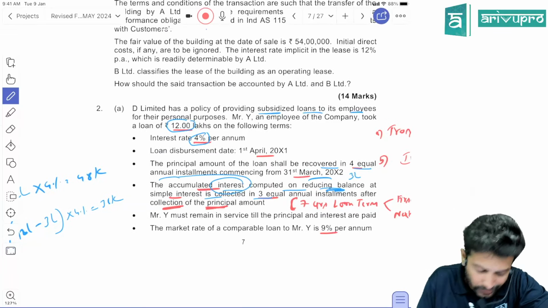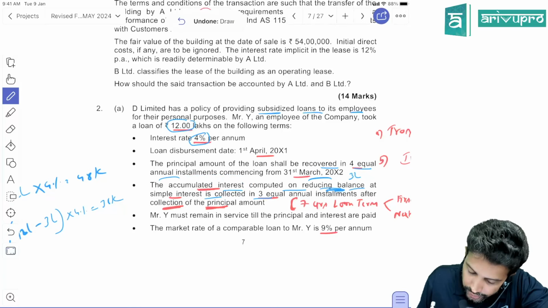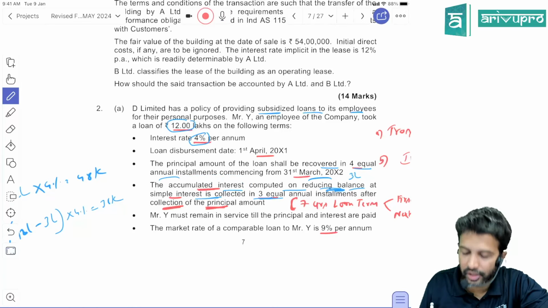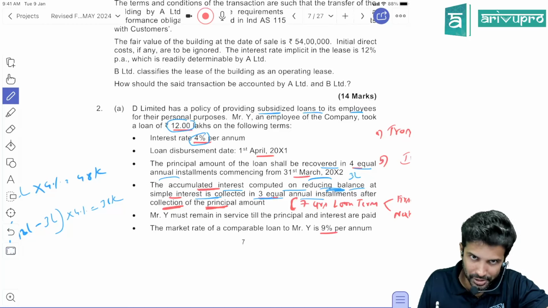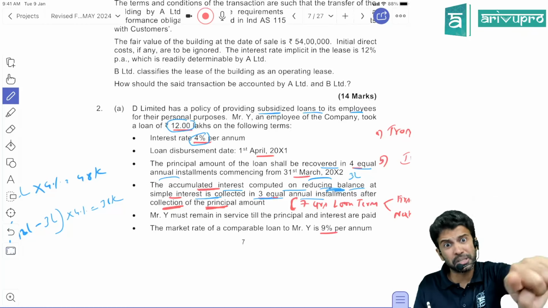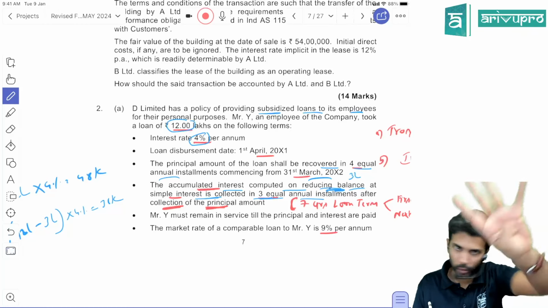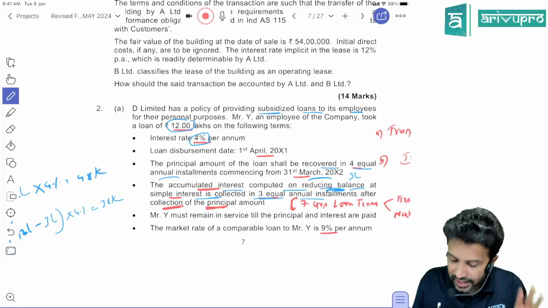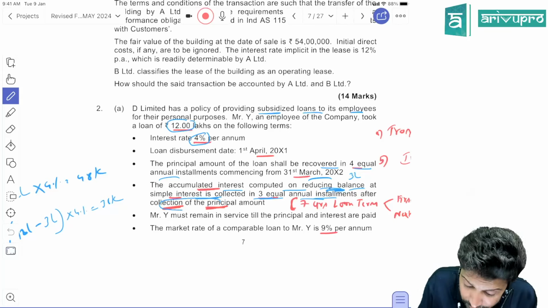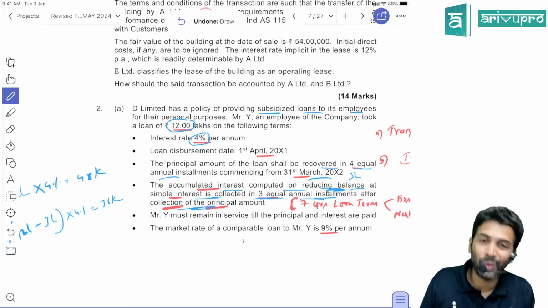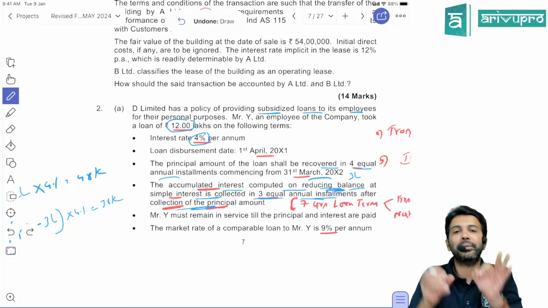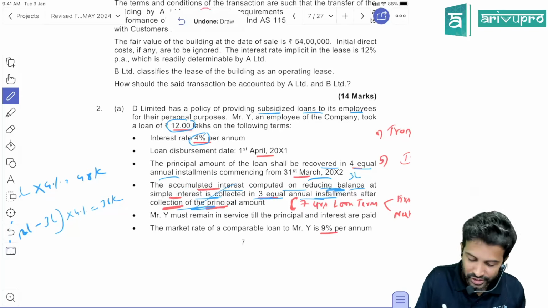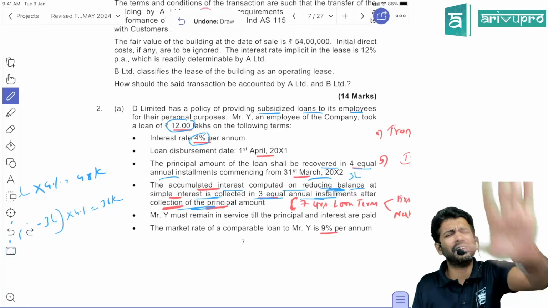That's what they're saying: accumulated interest, meaning total interest on reducing balance at simple interest, is collected in 3 equal annual installments. So interest you are collecting in 3, principal in 4 annual installments, interest in 3 equal annual installments after collection of principal amount. This is the sentence which made me solve this question. If this was not there, it would have been a very straightforward question.